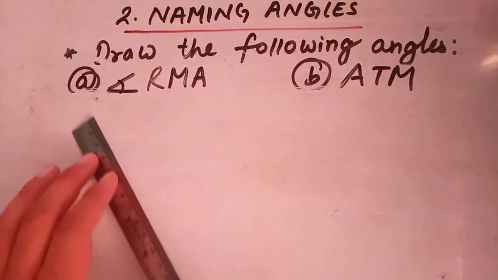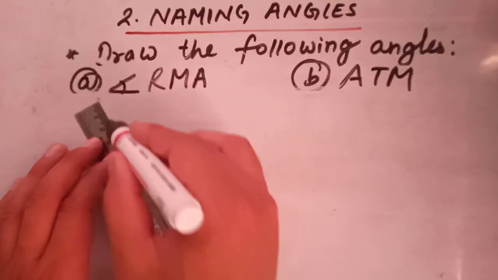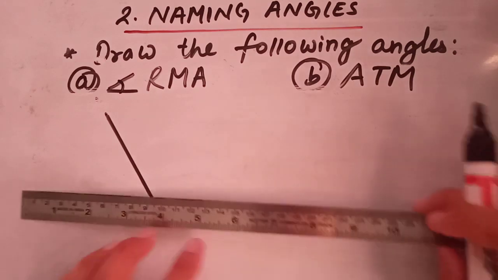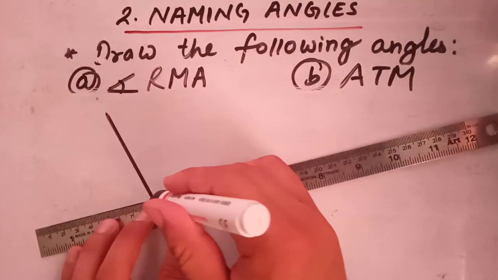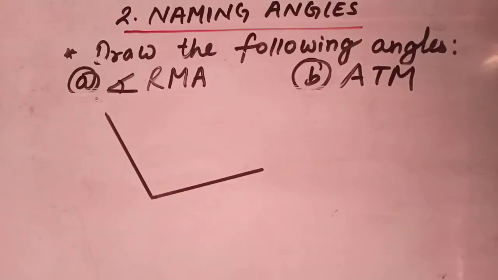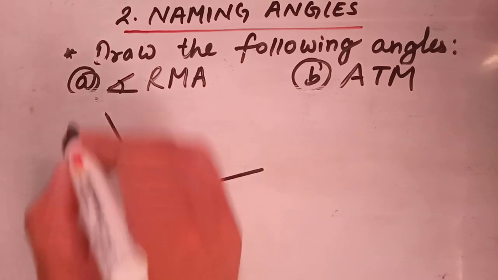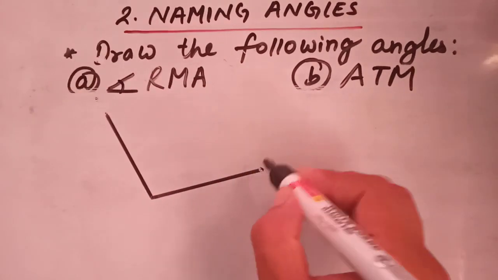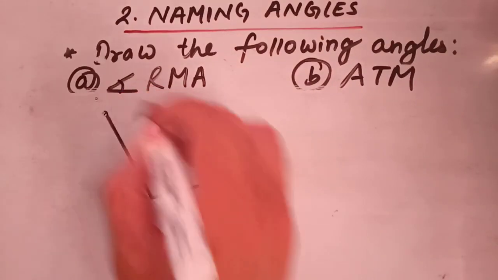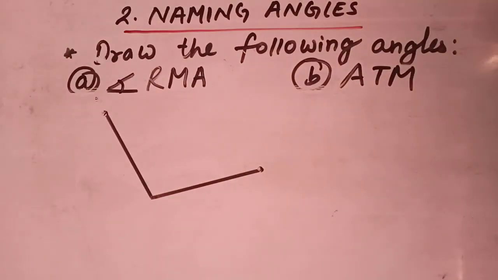So students, look here. You can draw an angle like this also. Here I have drawn one angle. Now you can name these letters later on also.